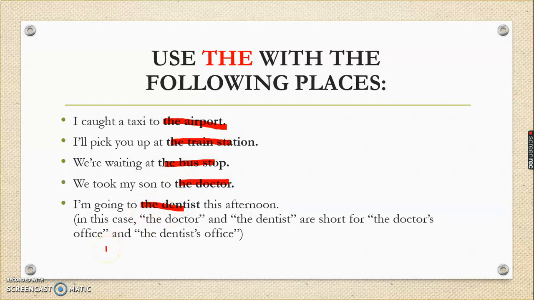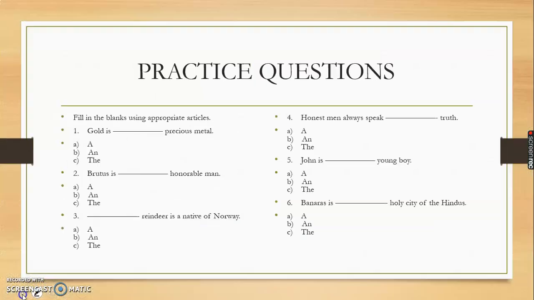So why are we saying this? Because in all these above cases, the doctor and the dentist are short for the doctor's office and the dentist's office. Here also, the airport is a place where the planes are. Alright, the train station. Again, we are talking about the station of a train. So that is why we have used "the". This is how it becomes specific, and that is why "the" is used.